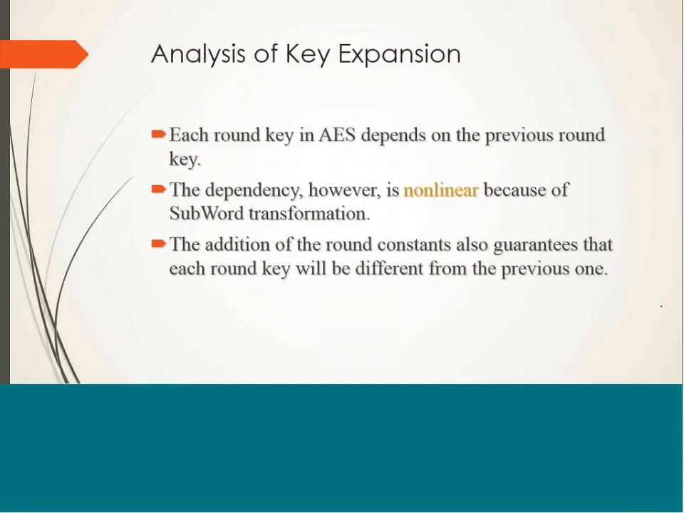So we have analyzed that each round key in AES depends on the previous round key only, but the dependency is non-linear, meaning it is not a linear function of the previous round key. It is non-linear because of the SubWord transformation. Also, the addition of round constants guarantees that each round key will be different from the previous one. It is not the case that we get similar round keys in each round, or that it is a linear function of the previous round key. So they have taken care of this.